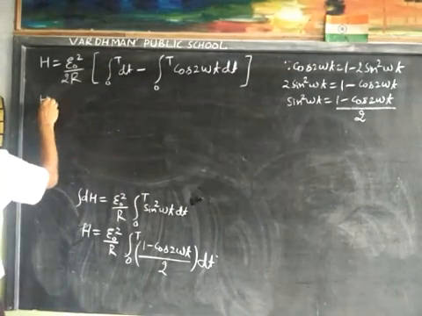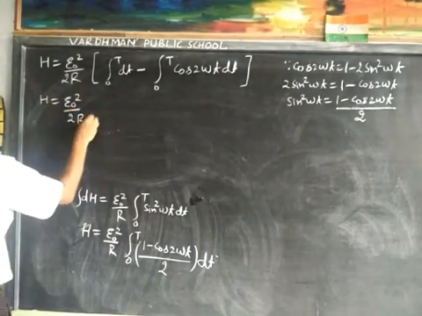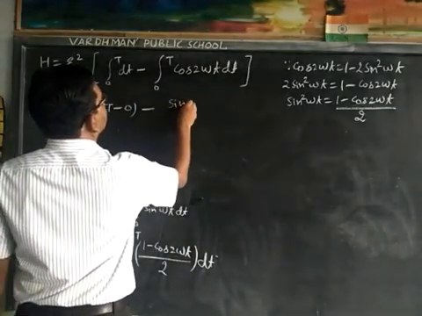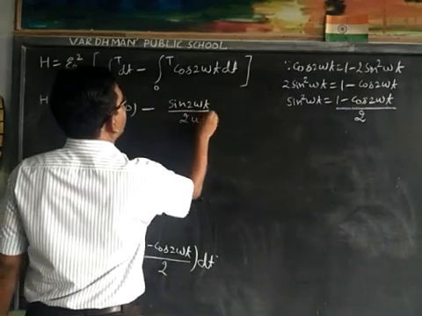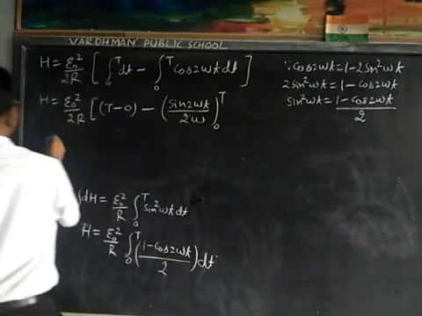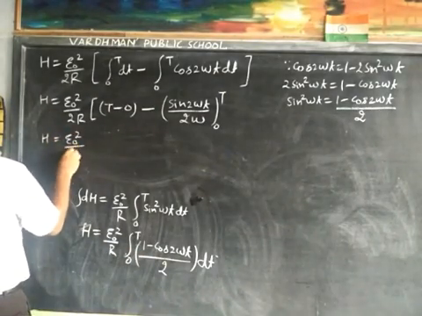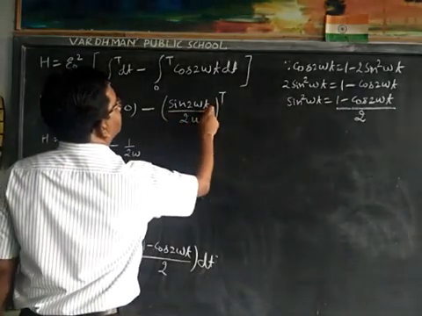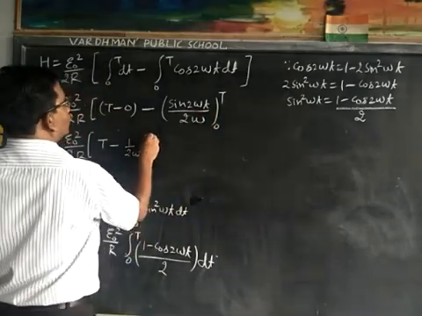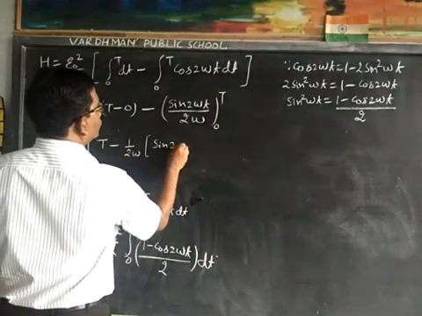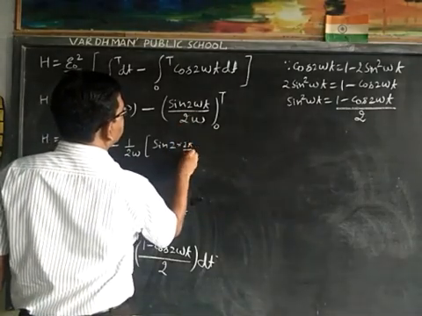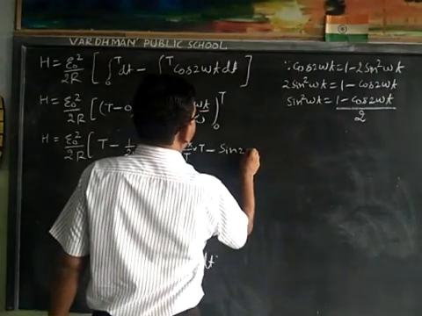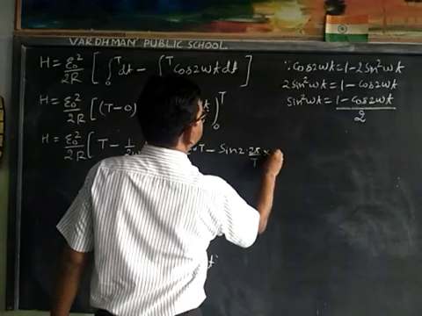Now H is equal to E0 square upon 2R, it becomes T minus 0 minus the integration of cos 2 omega t, sin 2 omega t upon 2 omega from 0 to T, that is H is equal to E0 square upon 2R into T minus 1 upon 2 omega, in place of small t we will write capital T minus 0, that is sin 2, in place of omega we will write 2 pi upon T into capital T minus sin 2 omega, 2 pi upon T into 0.